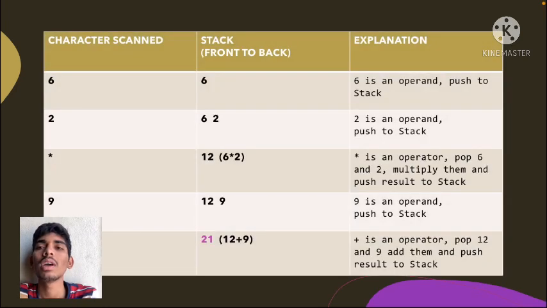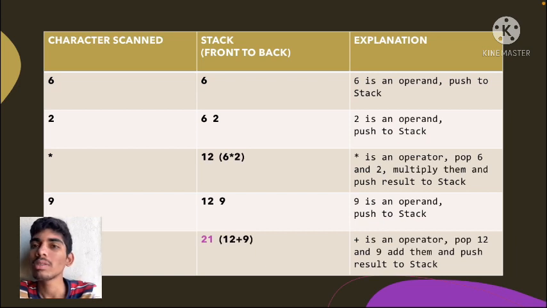Therefore, the first character is 6. The character 6 enters the stack because 6 is an operand. Next, the character is 2. It is again pushed into the stack because 2 is an operand. Then the elements in the stack are 6 and 2.